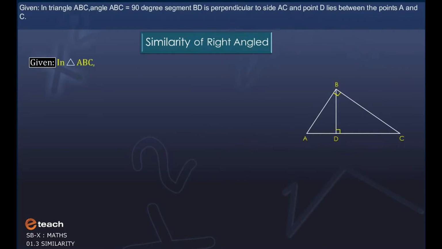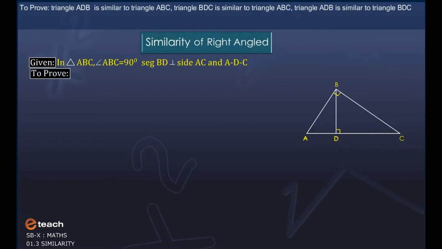Given: in triangle ABC, angle ABC is equal to 90 degrees. Segment BD is perpendicular to side AC and point D lies between the points A and C. To prove: triangle ADB is similar to triangle ABC, triangle BDC is similar to triangle ABC, and triangle ADB is similar to triangle BDC.